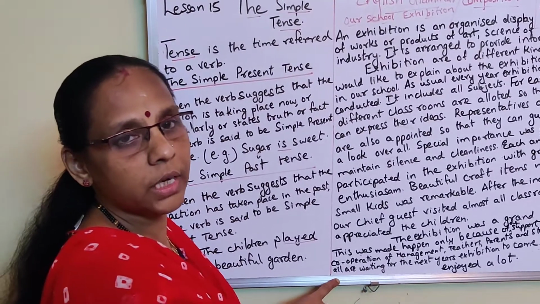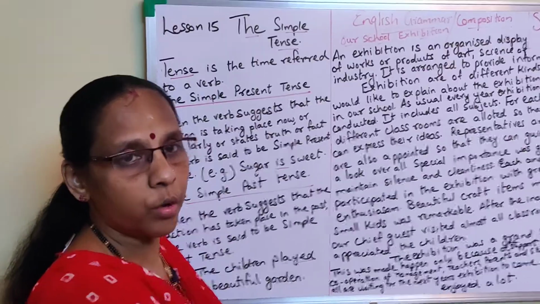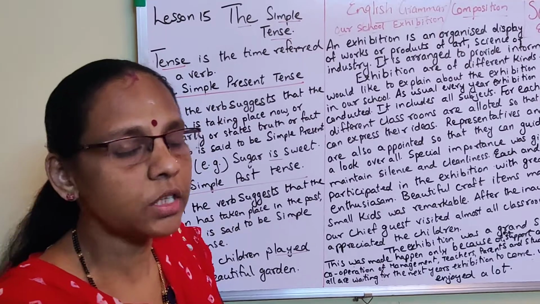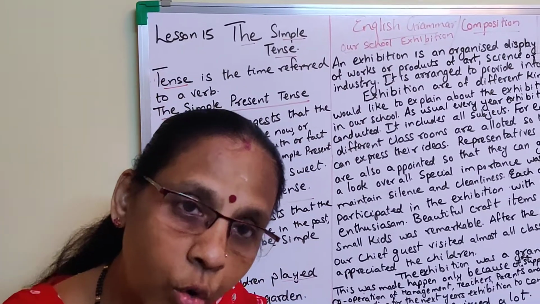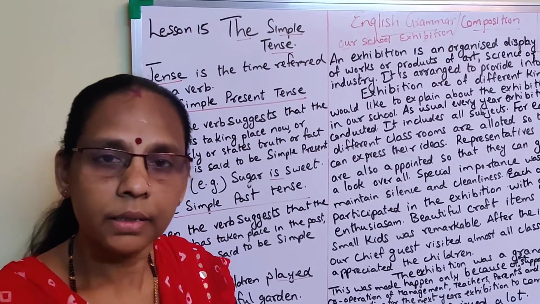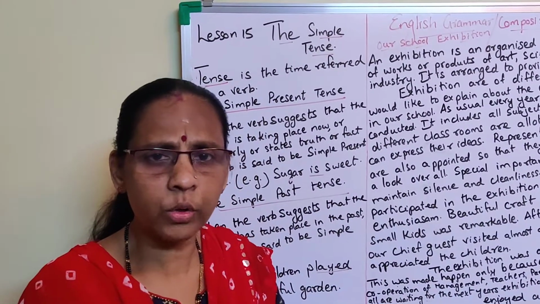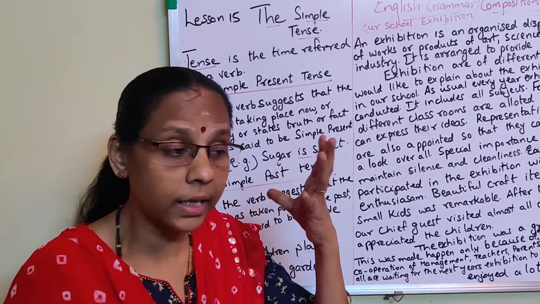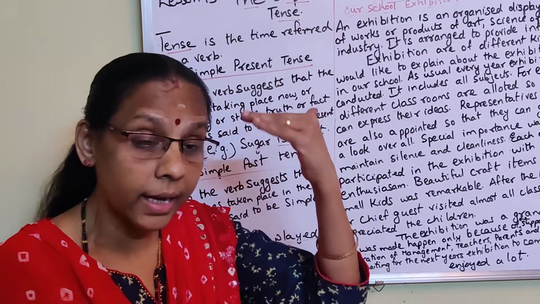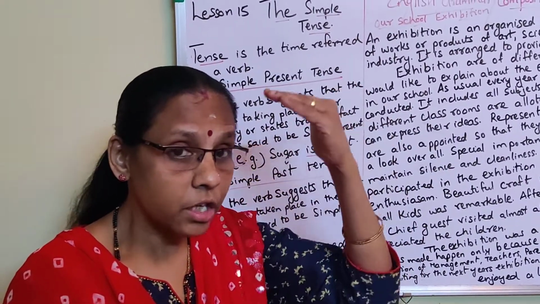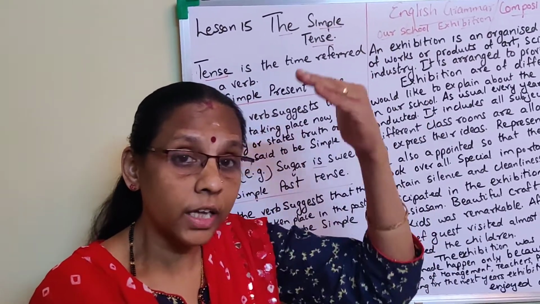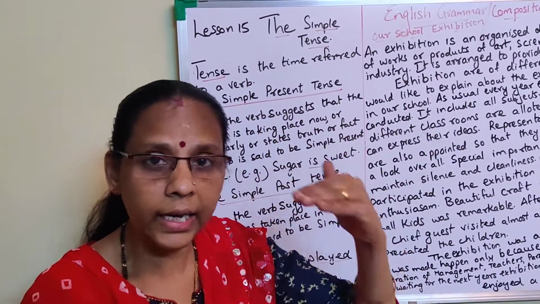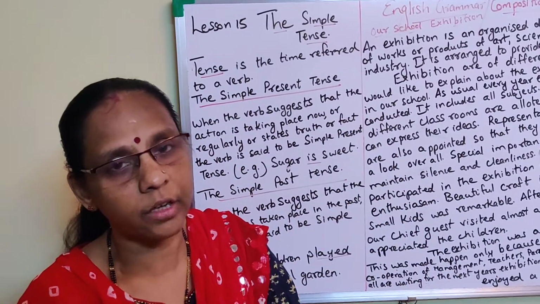So this is the composition. Copy it down in your book. Again, I'm telling you, it's not at all compulsory that you should write this itself. You can write in your own words. Understood? Whatever points you get in your mind, taking into consideration the exhibition. Bring last year's exhibition into your mind. What all things happened from starting till the end, recollect that and then try to write it.